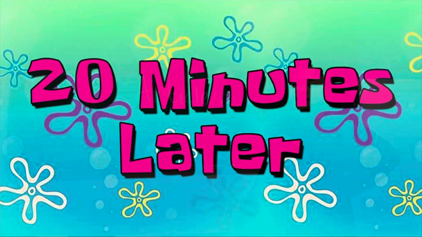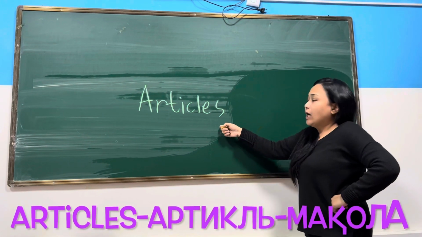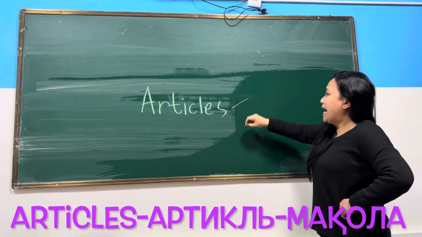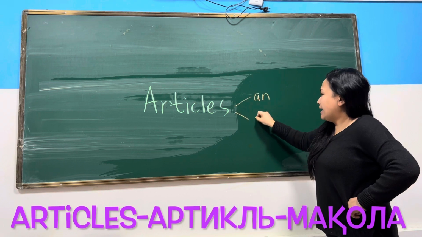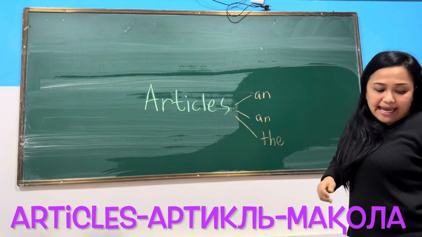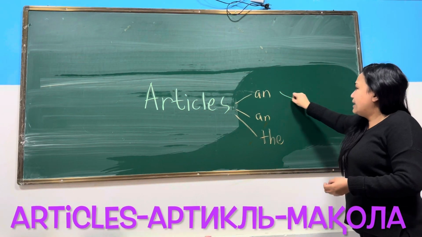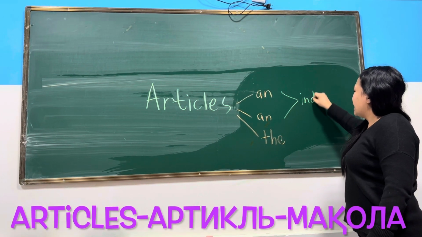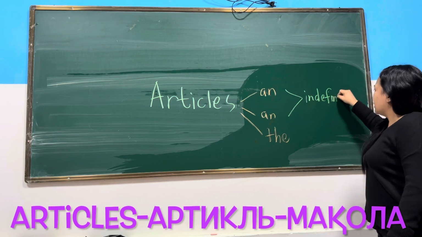Let's proceed with the next topic, articles. So for articles, we have a, an, and the.